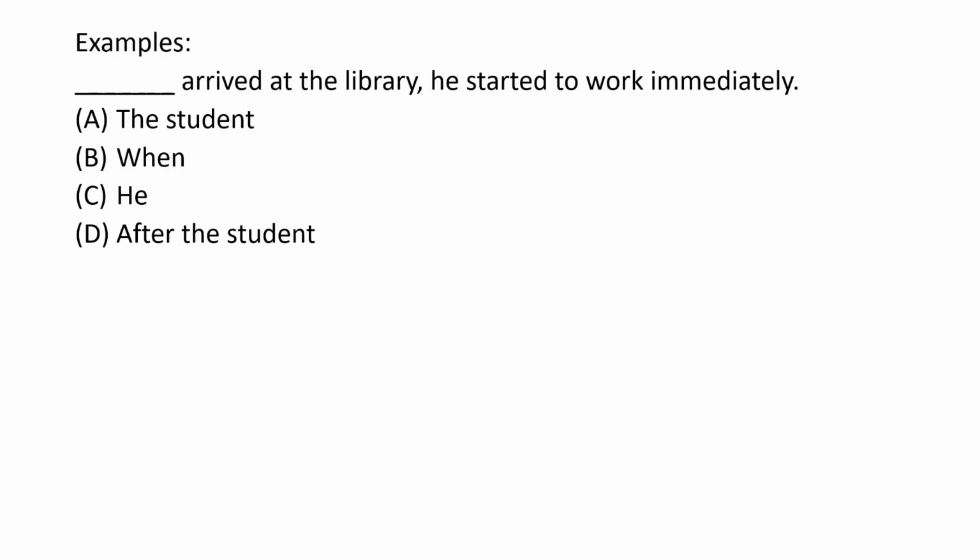That leaves us with D. After the student, so you have a connector, after, and then the student, which is the subject, and then arrived is the verb. Voila, you have a connector, and then you have the subject, which will accompany the verb arrived. So the answer for this is D. Okay, and now let's have a look at the next sentence.